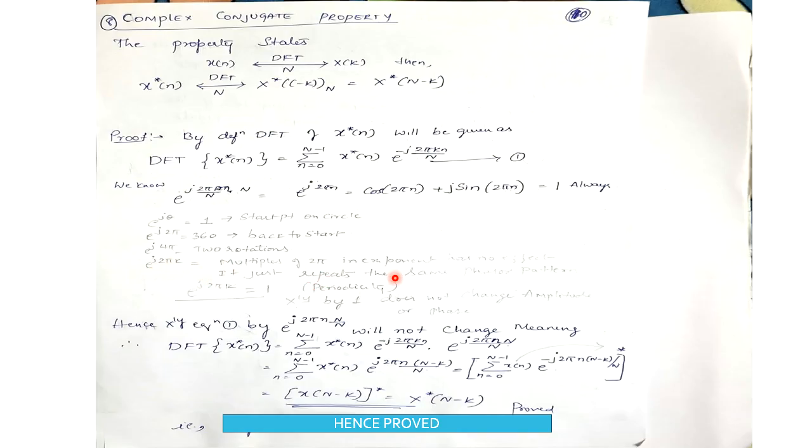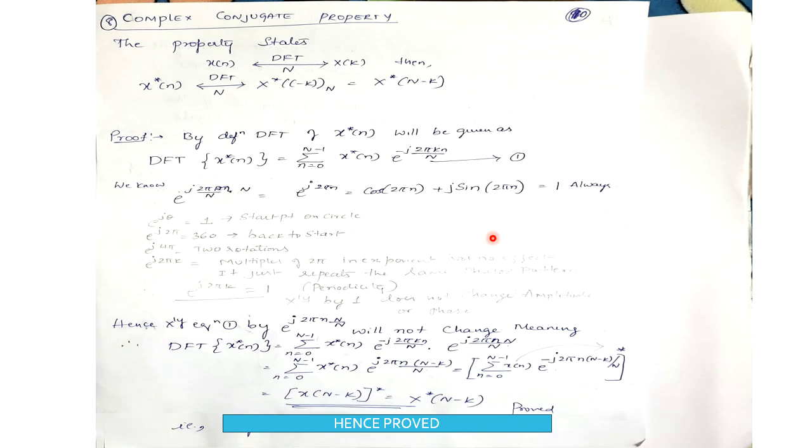Multiples of 2 pi in the exponent have no effect. So for any integer value of k, e to the power of j 2 pi k is equal to 1 because of the periodicity property.